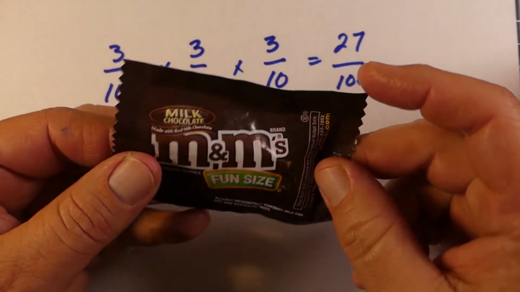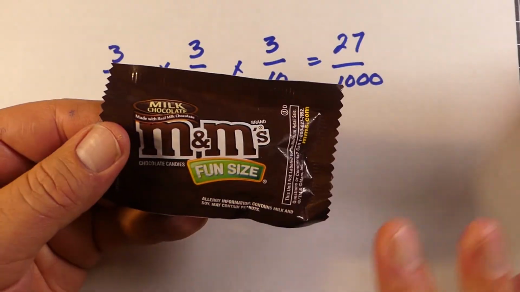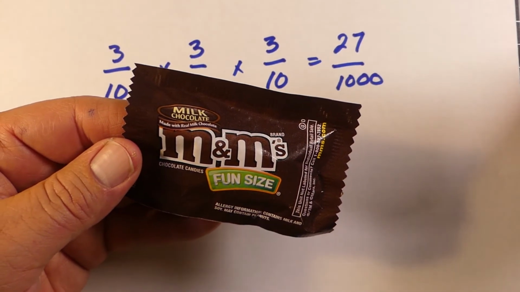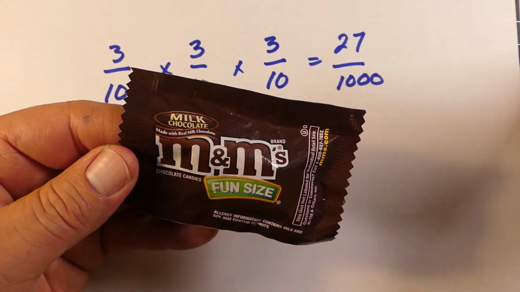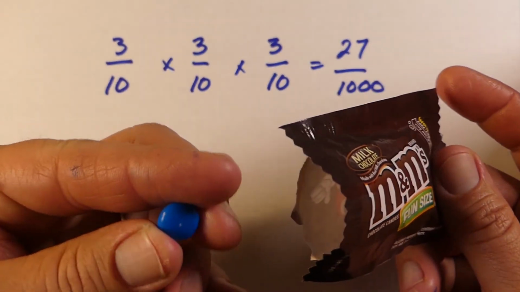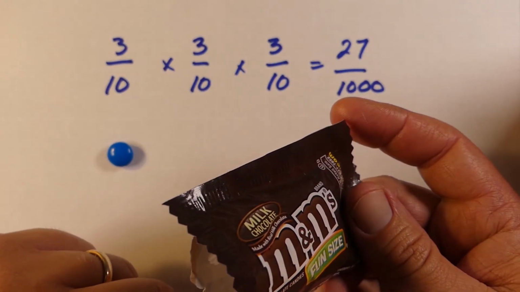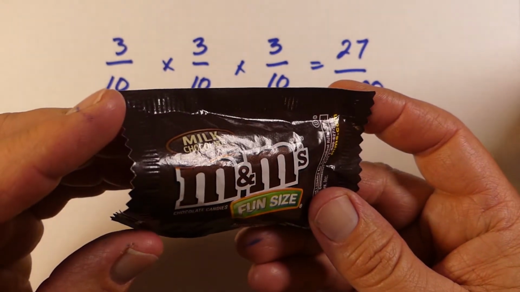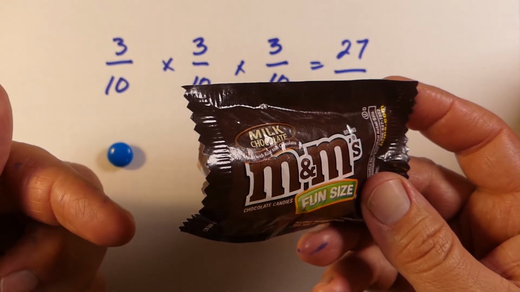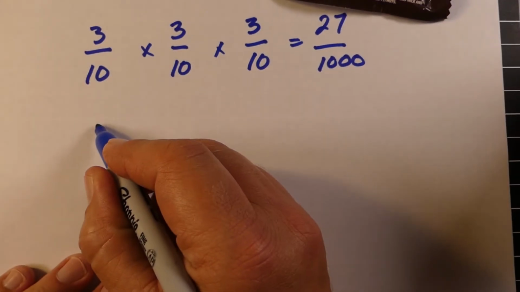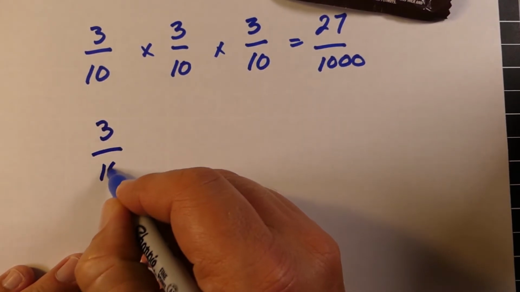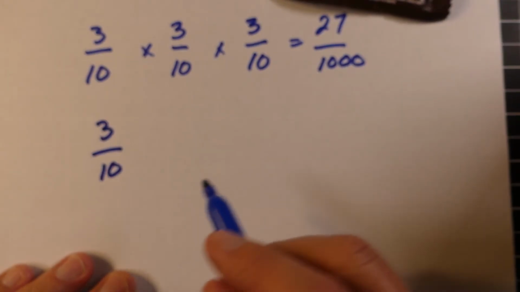Now, let's say we did this again, but now we're going to use dependent probability. So the odds are going to be changing. You're depending on what happened before you. So let's say the very first time you got blue, but you didn't put it back into the bag. So the probability in this first one is 3/10. So you have a 3 out of 10 chance of getting it, just like with independent probability.